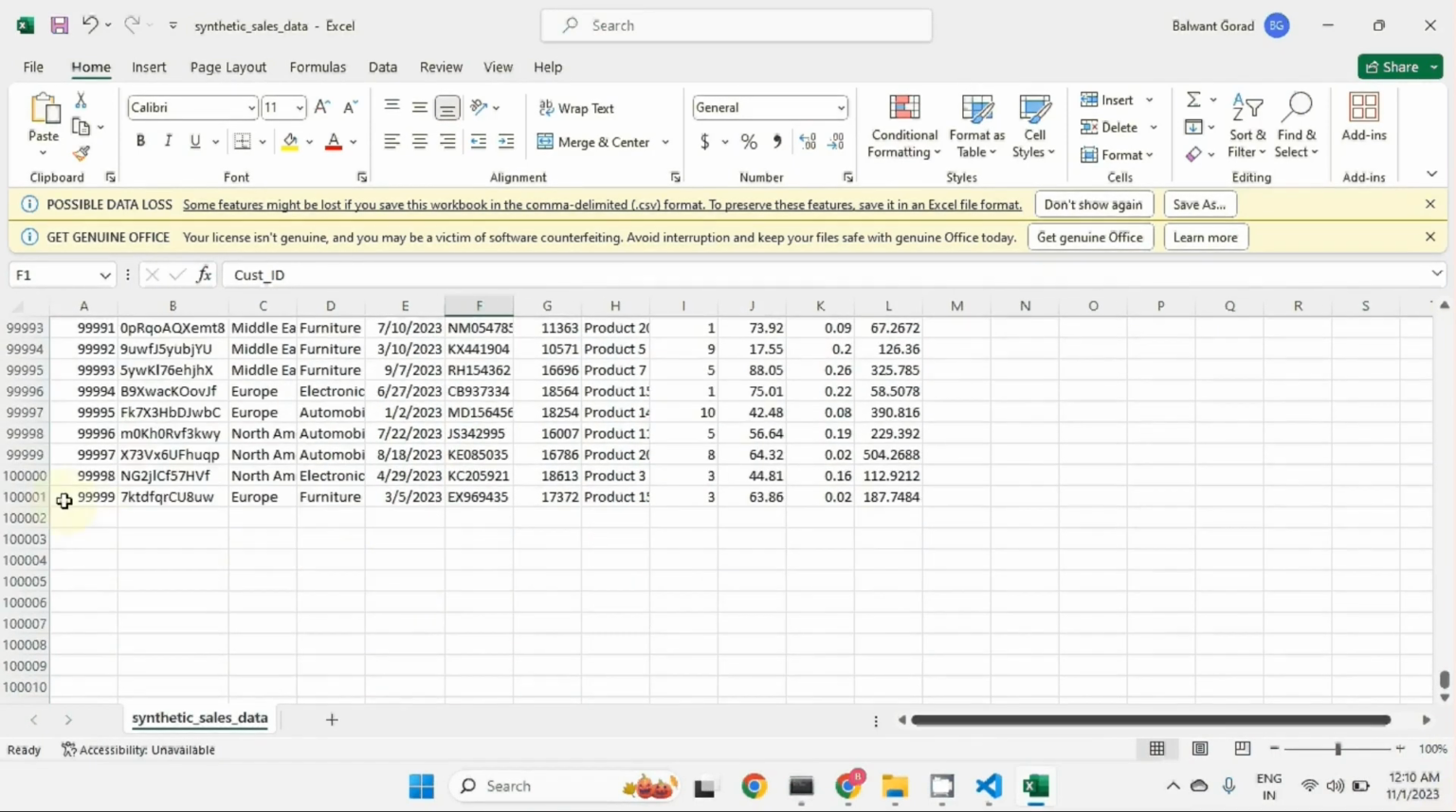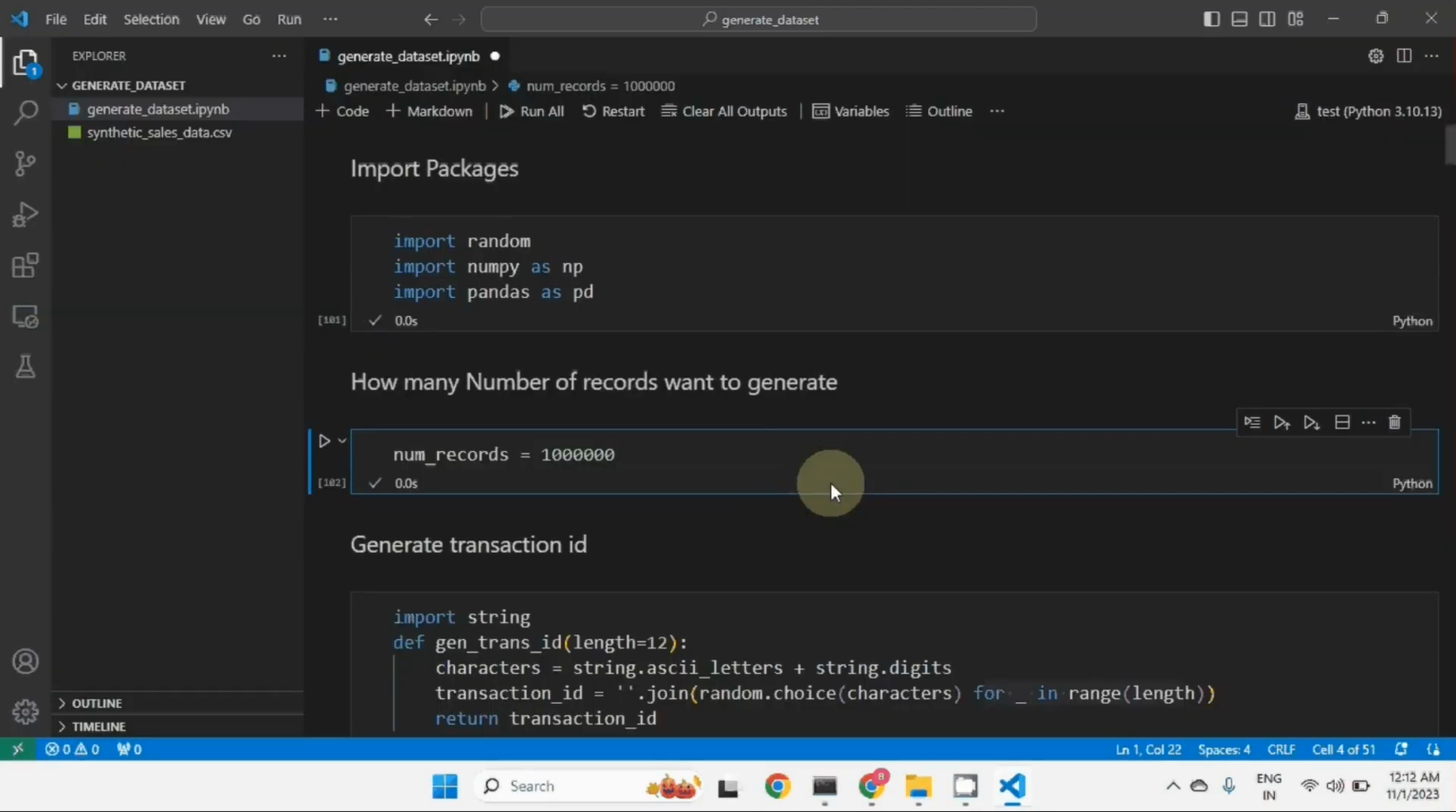You can see 99,999 on this side, so it's 1 lakh. We can generate 10 lakhs also. So in this video, I have shown the way we can generate data sets for our requirements. It's not that this will apply as it is for you. You can treat this as a starting point, trace this idea, and generate your data set as per your requirements.